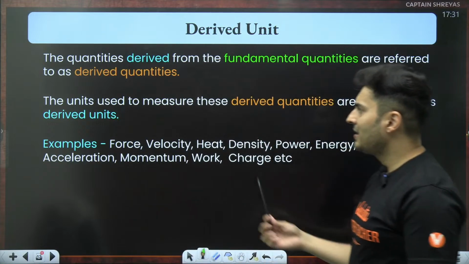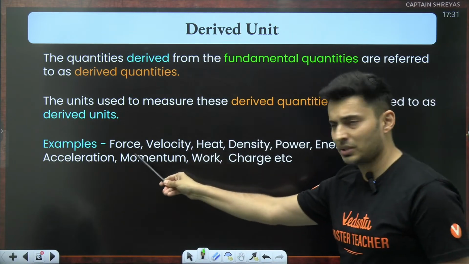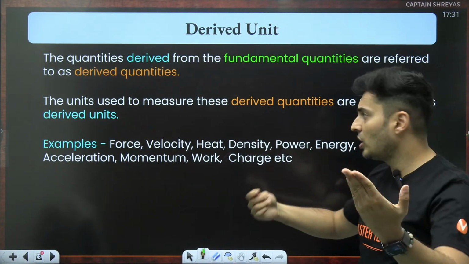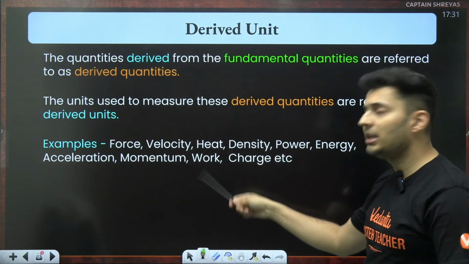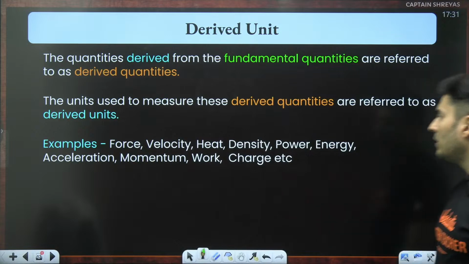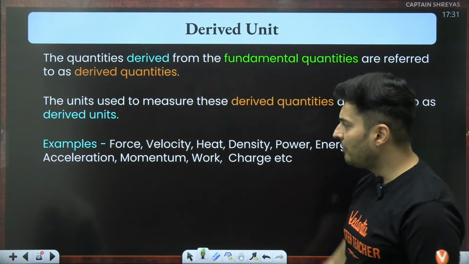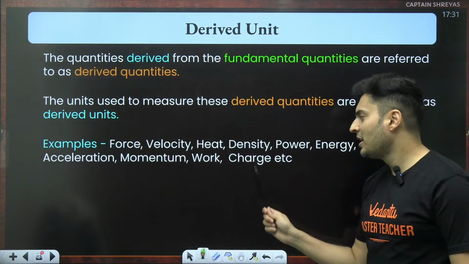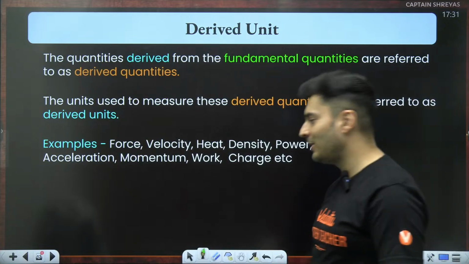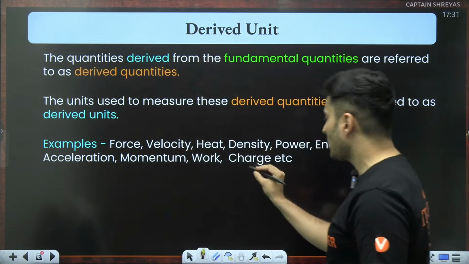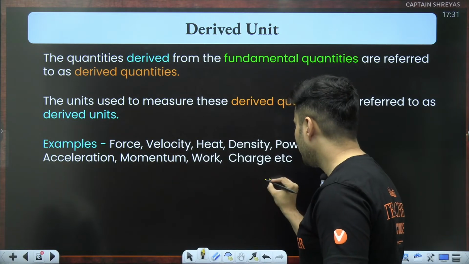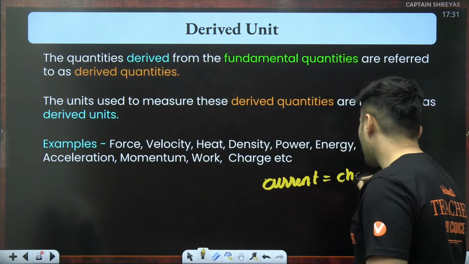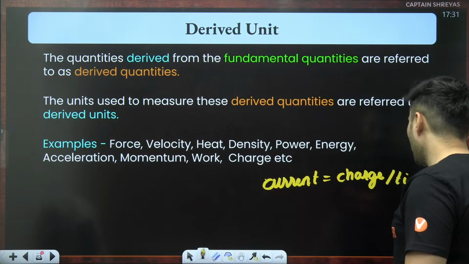So derived quantities, like I said before, are dependent on other things, like force depends on mass and acceleration. Acceleration depends on distance which you have traveled, time which you have taken, and all of that. Velocity derived, heat derived, density derived, power derived, energy derived, acceleration derived, momentum derived, work derived, charge derived. Some of you get confused. Sir, how come charge is derived? I thought charge was fundamental. No, actually current is more fundamental. What happens is current is basically how much charge flows per unit time.